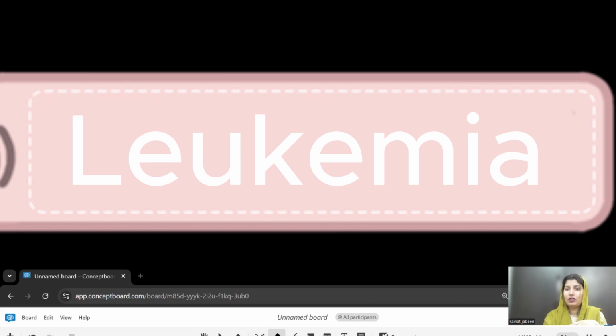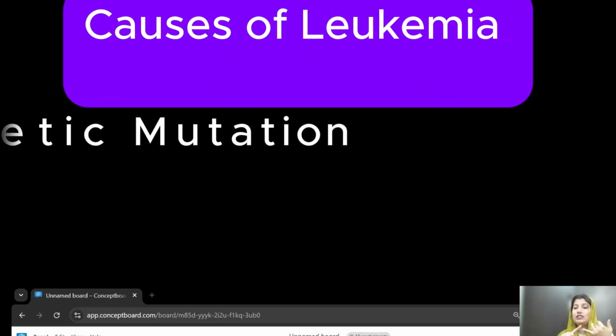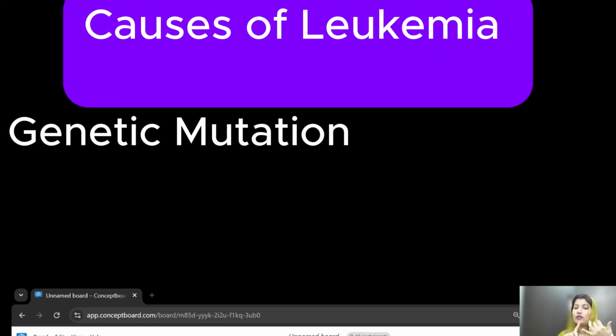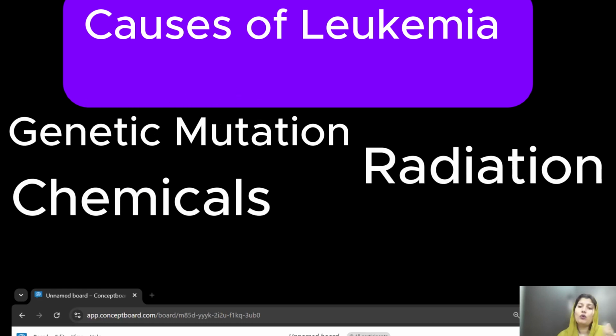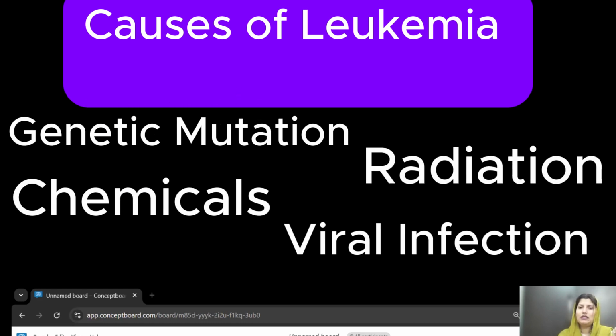The next type is leukemia. Leukemia is the cancer of the bone marrow and the blood. What will happen in leukemia? The production of white blood cells increases a lot. The main causes of leukemia are either genetic mutation, radiation, chemical exposure, or viral infection. These are the basic causes.